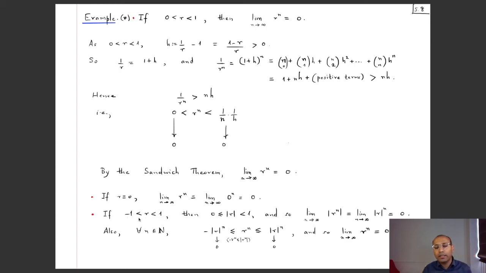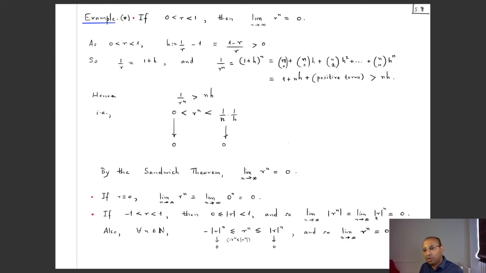I look at this case now because I still want mod r to be strictly less than 1, and it's of course always greater than or equal to 0. Now, I want to use what I have learned so far. This mod r is a number which is bigger than or equal to 0 and strictly less than 1. So if I look at the limit of the sequence mod r to the power n, by what we have just learned, this sequence has limit 0, right?